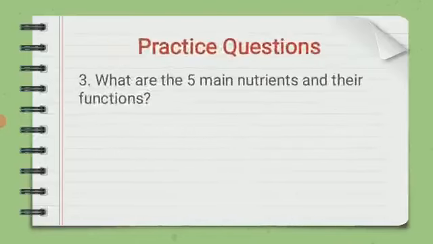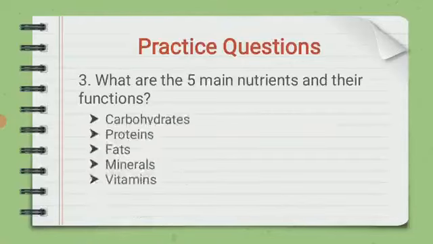Next, practice questions. The question is, what are the 5 main nutrients and their functions? What are the 5 main nutrients? Yes, carbohydrates, proteins, vitamins, minerals and fats.